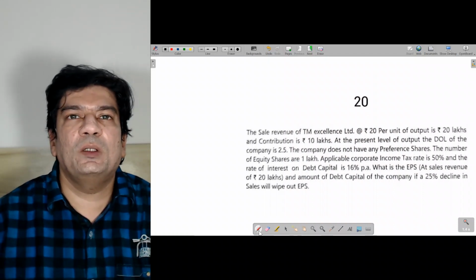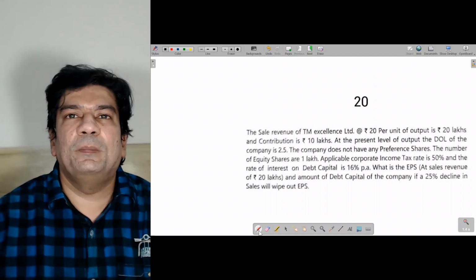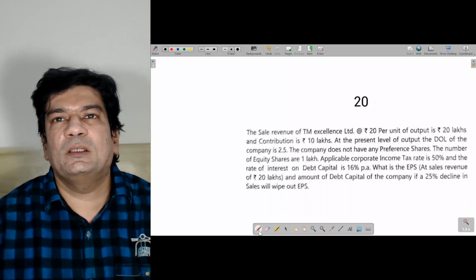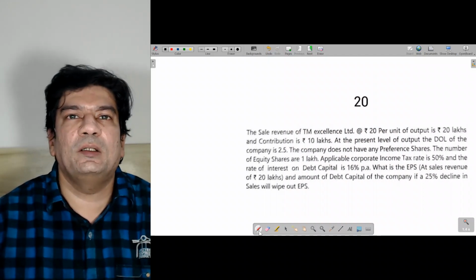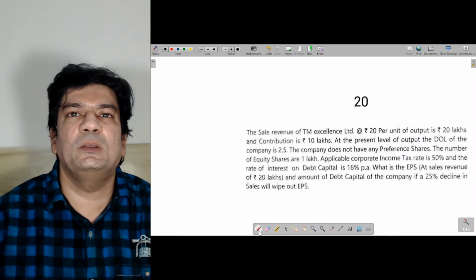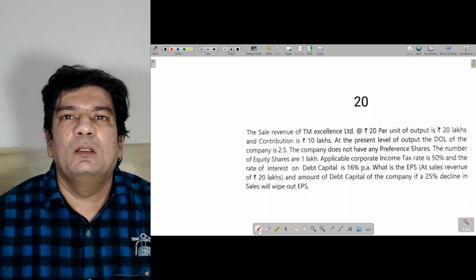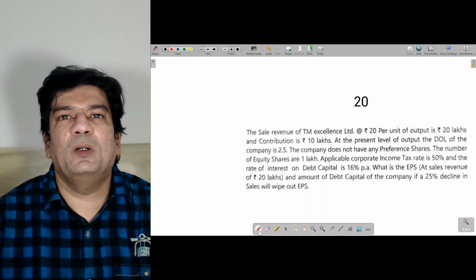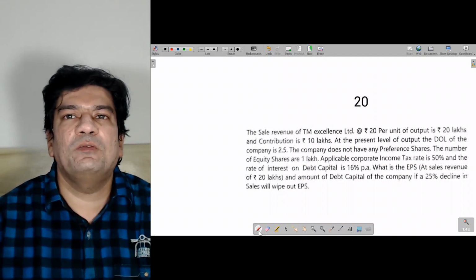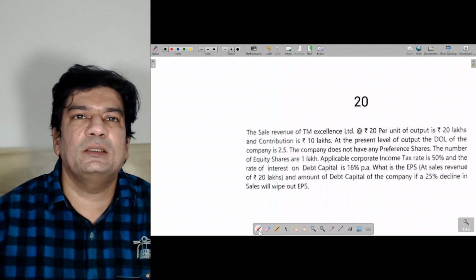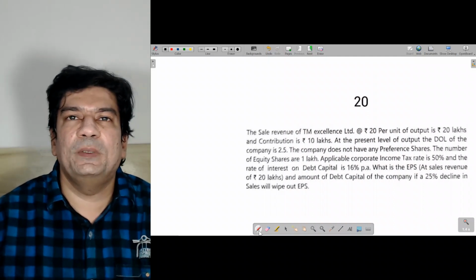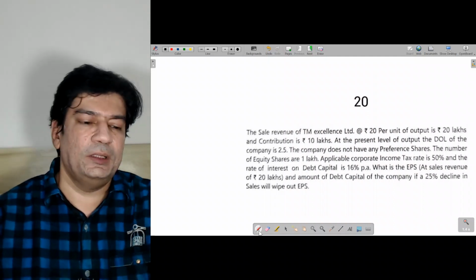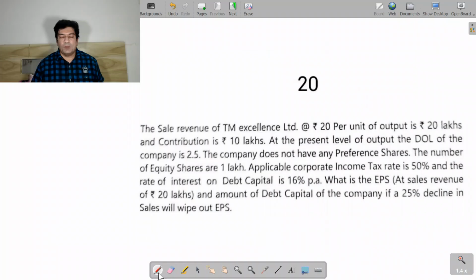The number of equity shares are 1 lakh. The applicable corporate income tax rate is 50% and the rate of interest on debt capital is 16% per annum. What is the EPS at the sales revenue of 20 lakhs and the amount of debt capital of the company? If a 25% decline in the sales will wipe off your EPS. So interesting sum it is. So let's start with this sum.